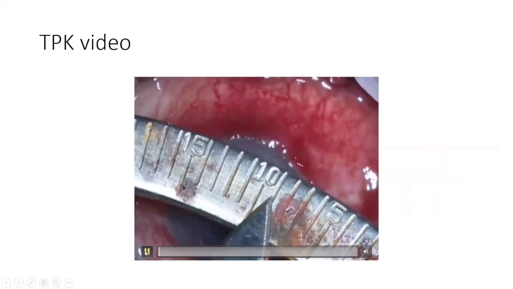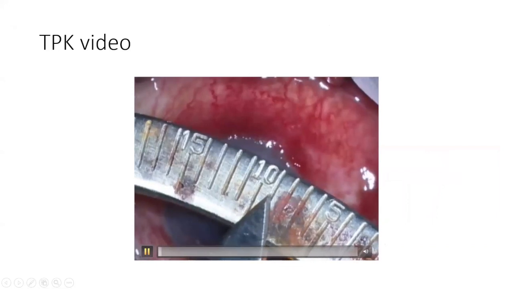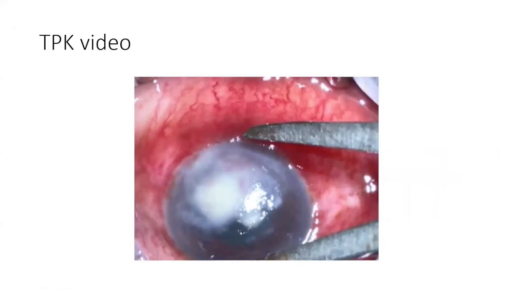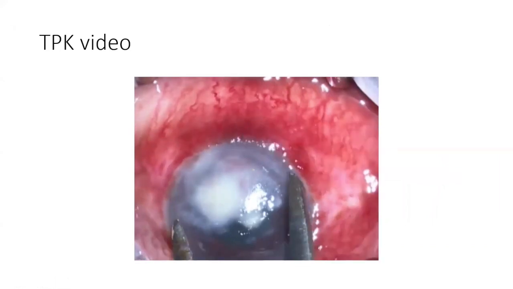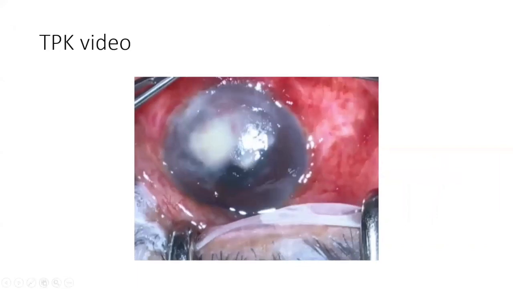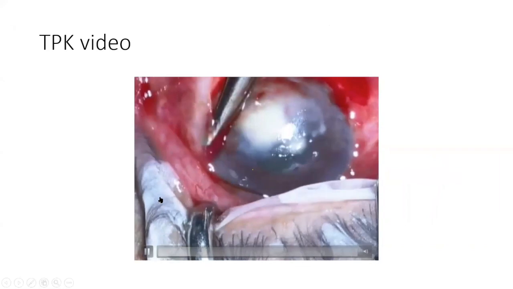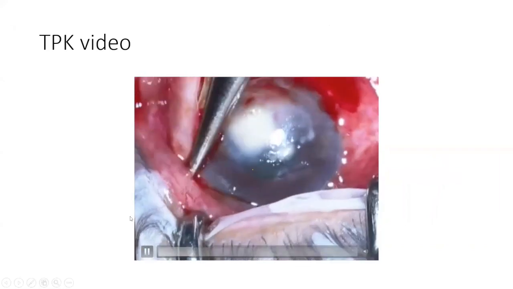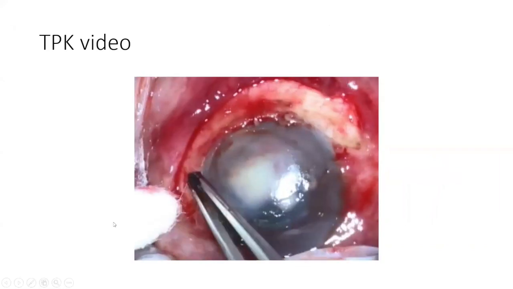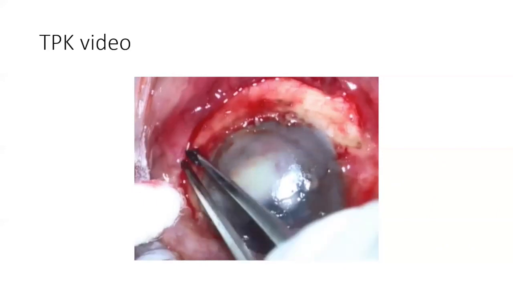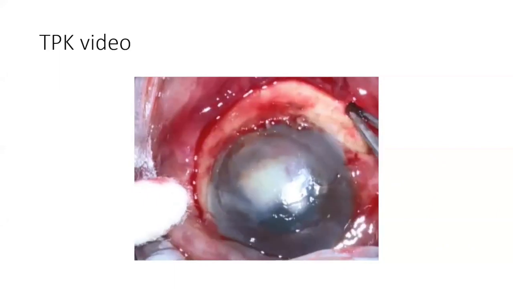First, we measure the size. This is a therapeutic graft which we are doing. We measure the size of the lesion. We then do conjunctival peritomy to prevent the bleeding. It is not necessary that you have to do a conjunctival peritomy. You can do it without a peritomy also.